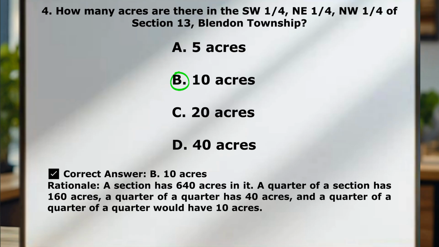So I'm going to break this down for you here. A section has 640 acres in it. And so a quarter of a section has 160 acres. A quarter of a quarter has 40 acres. And a quarter of a quarter of a quarter would be 10 acres.